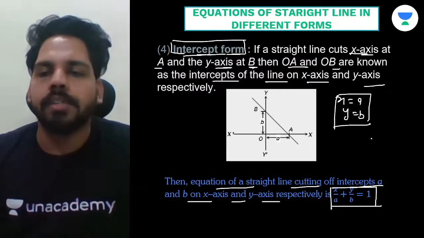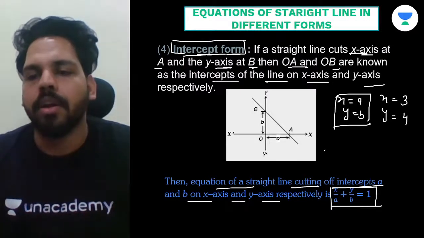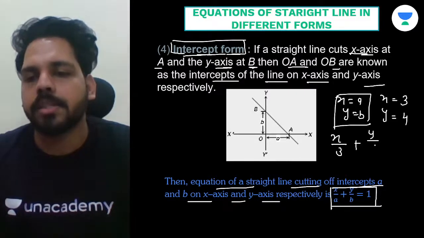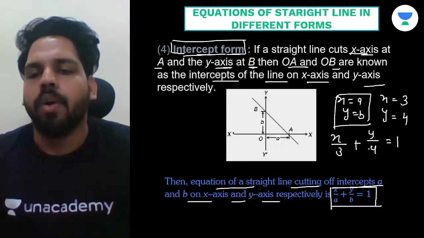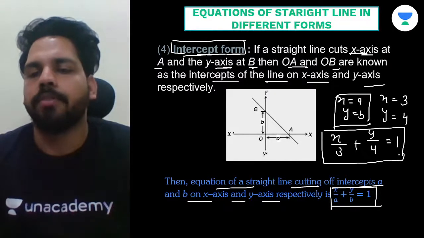That means if a line has x-intercept 3 and y-intercept 4, then the equation of the line will be x upon 3 plus y upon 4 equals 1. This will be your intercept form.